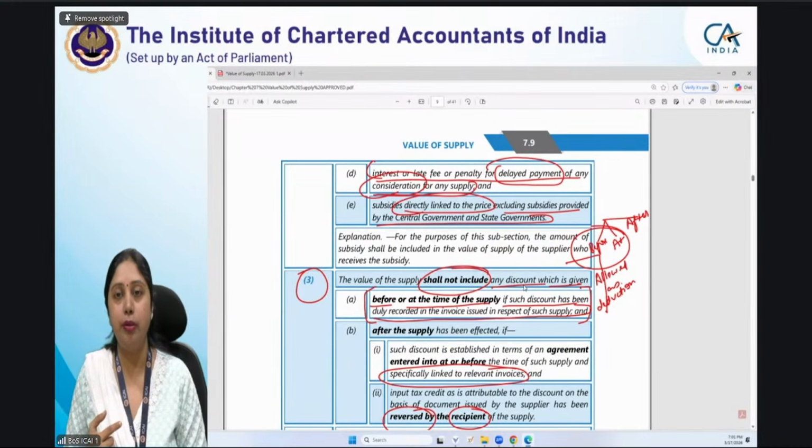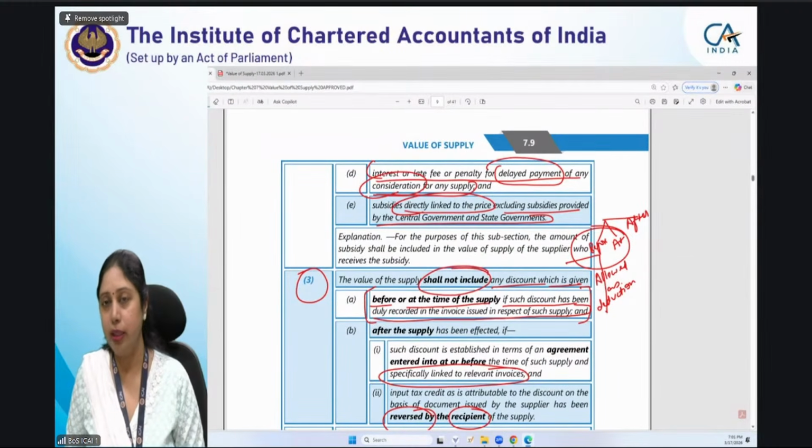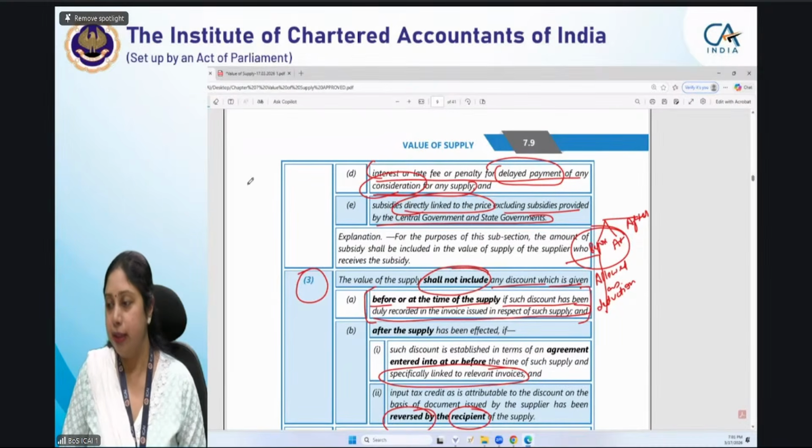वो डिस्काउंट should have been agreed at the time of making supply. This is there in our case, we have agreed it at the time of making supply, plus that is specifically linked to relevant invoices. वो discount amount specifically invoices से linked है. I hope that is clear. Let me see the queries.